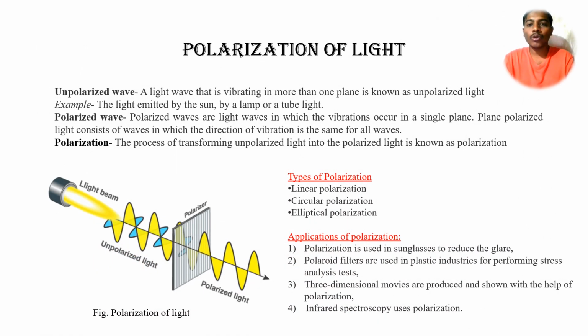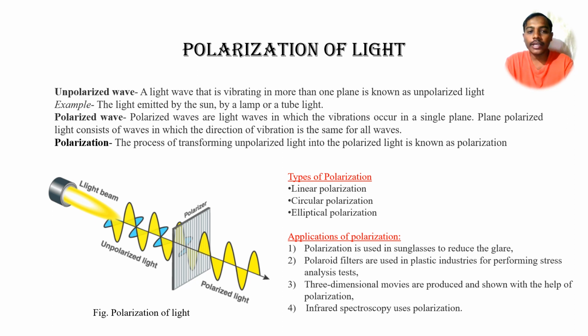Before understanding the polarization concept of light, we have to know what is meant by an unpolarized wave and a polarized wave. Unpolarized waves are those vibrating in more than one plane, while polarized waves are those vibrating in only a single plane. That is the key difference between the two. The process of transforming unpolarized light into polarized light is called polarization. In the schematic, we can see the polarization of light.